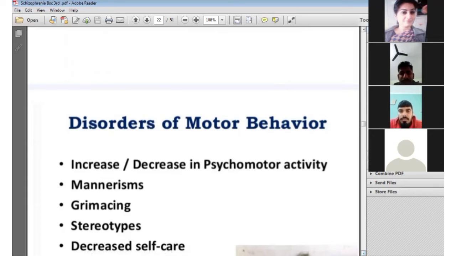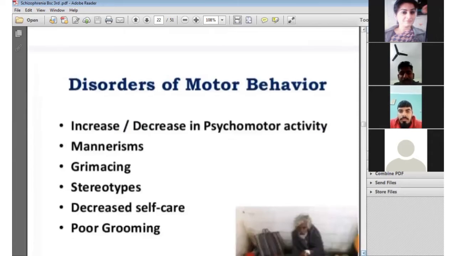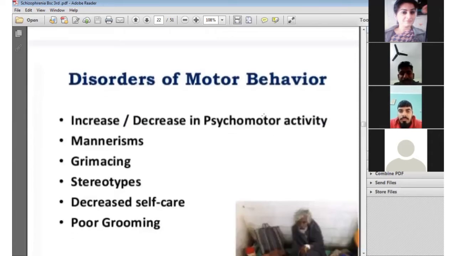Next one is decreased self-care. Next one is poor grooming. These are all disorders of motor behavior of a person with schizophrenia.